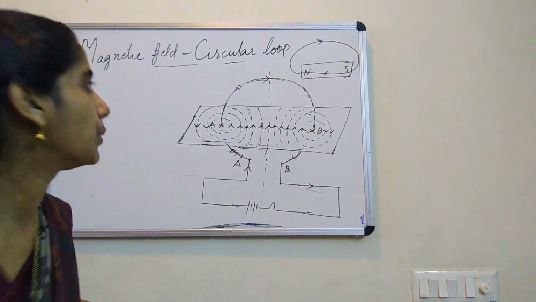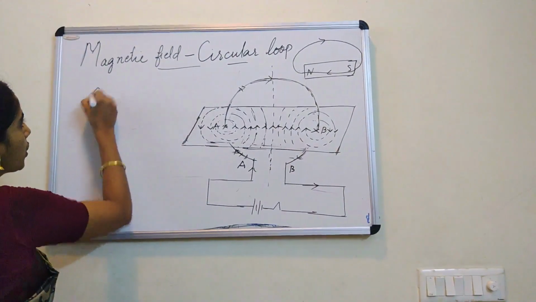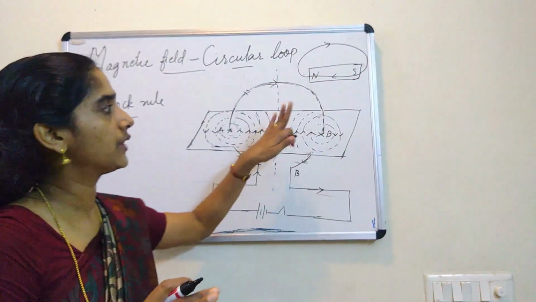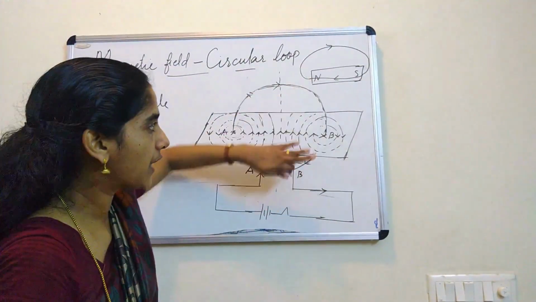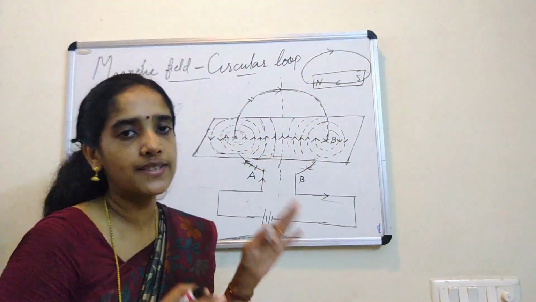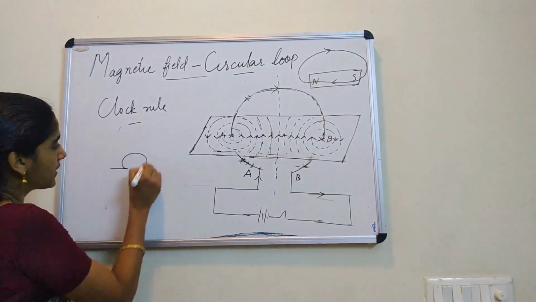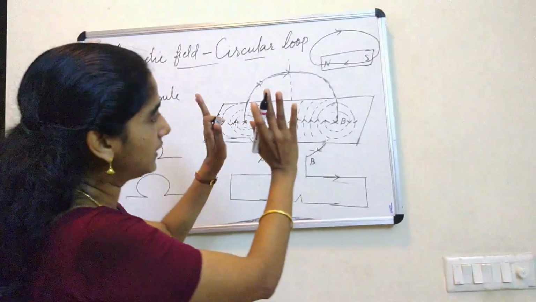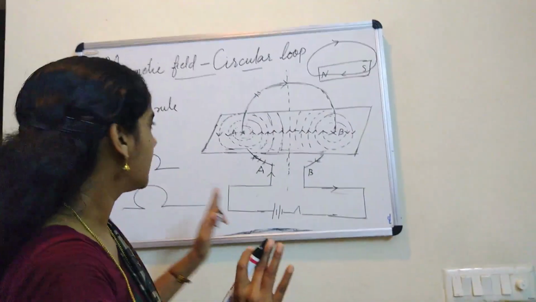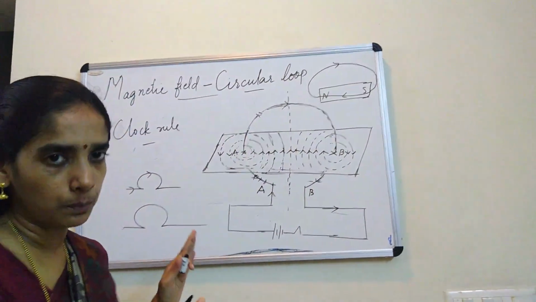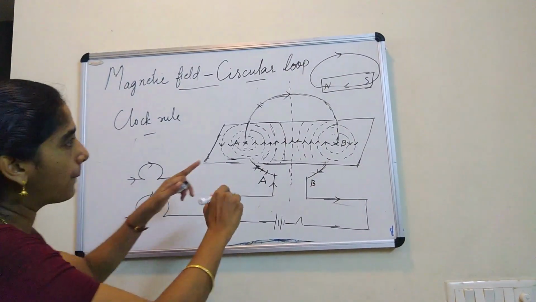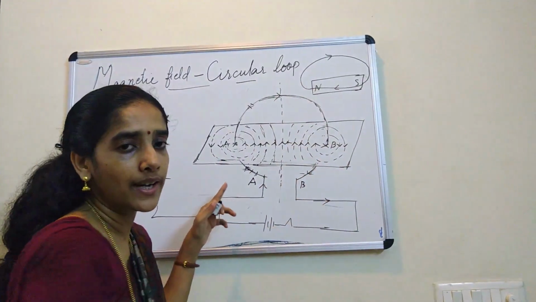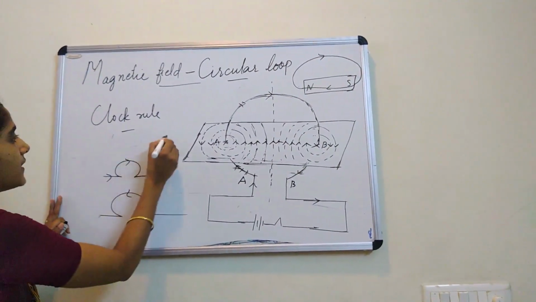Now here we have one more rule to remember this. I think that is easier for you. That rule is called the clock rule. This clock rule helps us to find the pole of this circular ring: which face is acting as north, which face is acting as south. And what does this clock rule say? First of all let me draw it. Just look at the ring, and look at the current carrying loop. If the current appears to be going in the clockwise direction, then